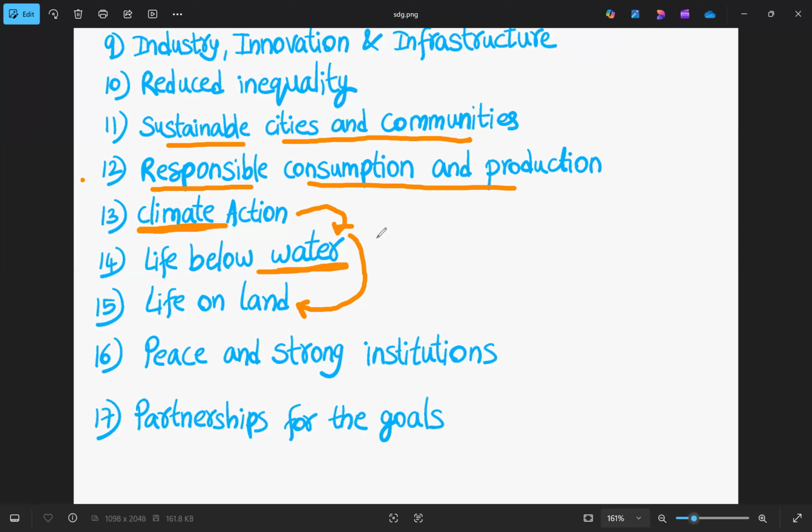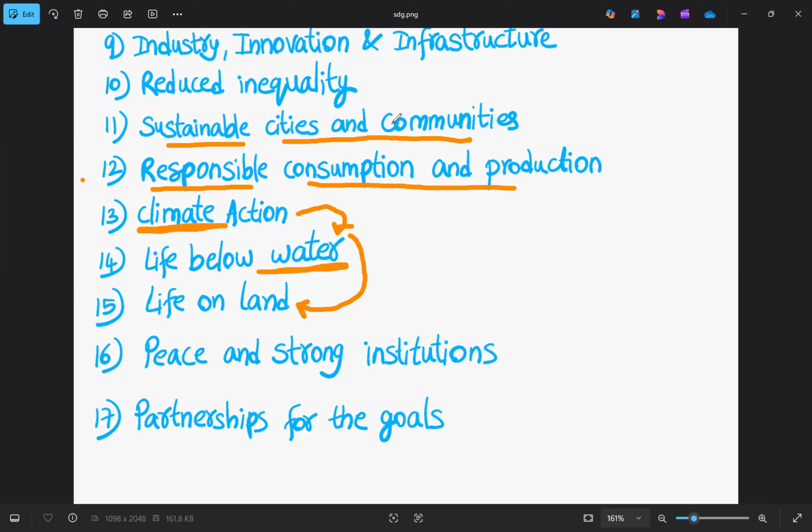So these three are covered. What happened is, with industry and reduced inequality in work, we were able to build sustainable cities and communities. And after that, what do we need? We need goods to survive or to consume. So for that, responsible consumption and production is needed. And after that, while producing things, we need to be mindful of the climate and our actions that can affect our climate.